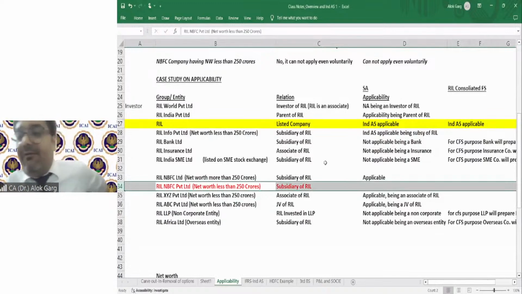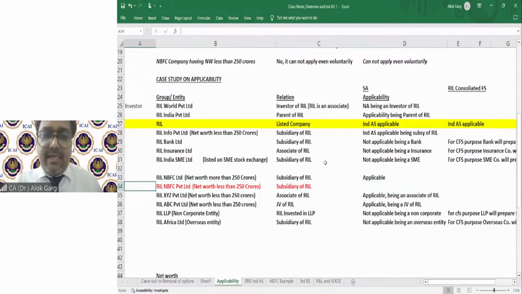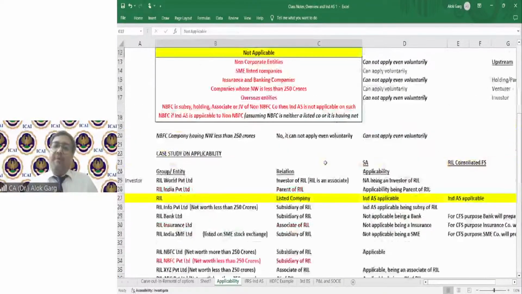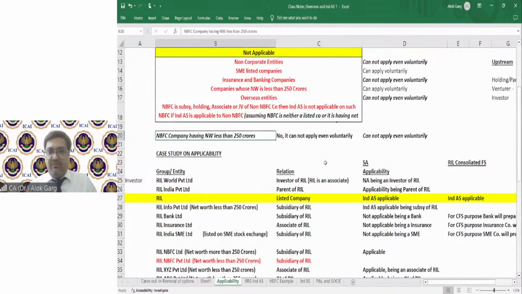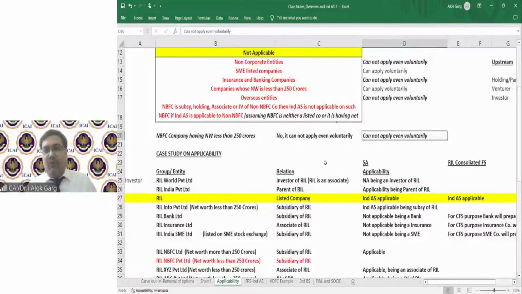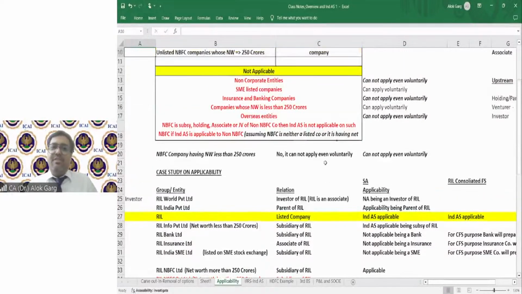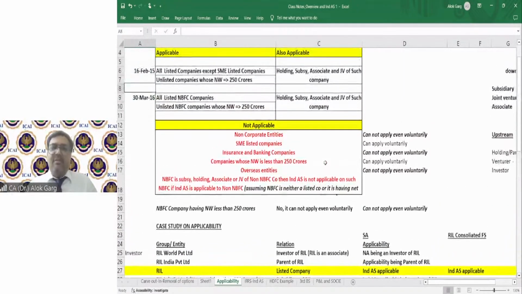One of the aspects I have not covered so far. Friends, RIL NBFC Private Limited, net worth less than 250 crore, and this is a subsidiary of RIL. Remember when I told you about applicability, I told you if an NBFC company has a net worth less than 250 crore, then it cannot apply IND AS even voluntarily, right? The criteria is a little stringent for NBFC companies. And the 30th March 2016 notification is for NBFC companies.